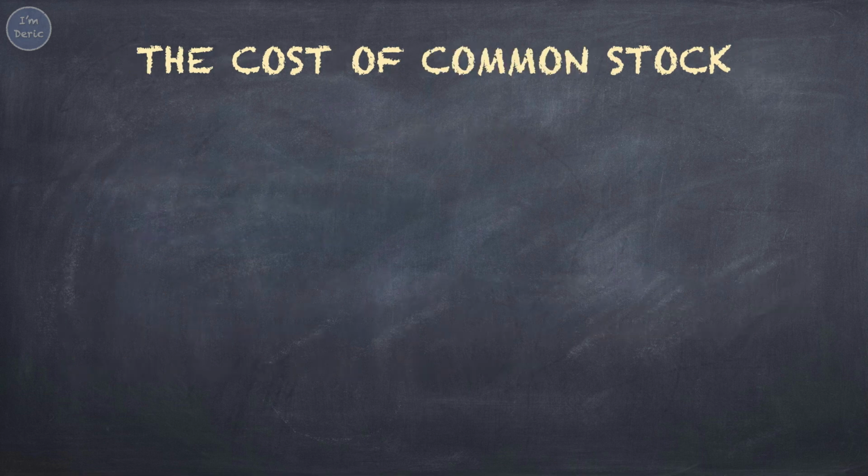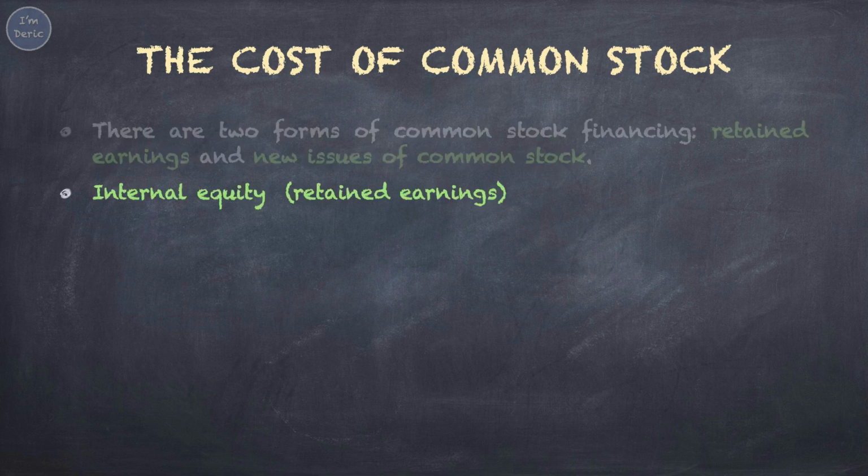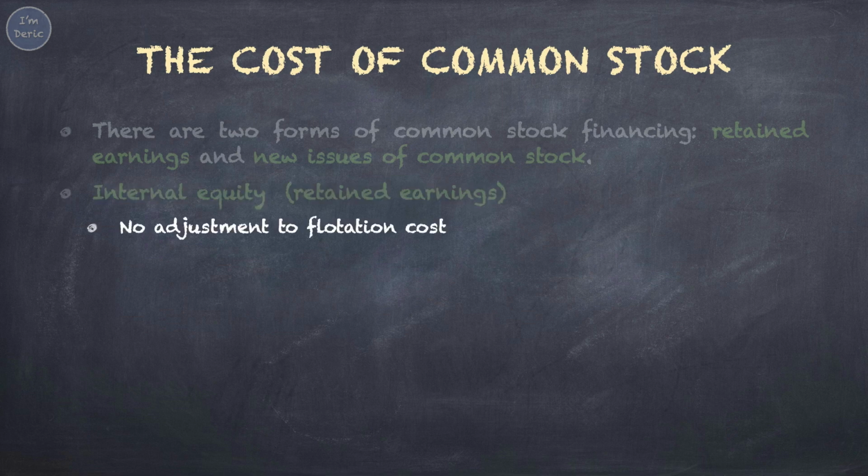Next, let's look at the cost of common stock. There are two forms of common stock financing, which are retained earnings and new issues of common stock. Retained earnings is also known as internal equity. For using retained earnings, which is the company's own money, there will be no adjustment to flotation cost.